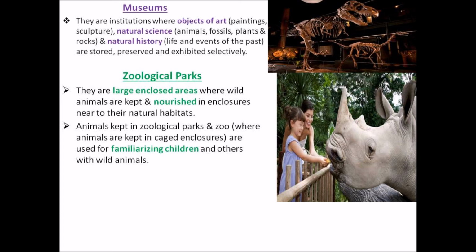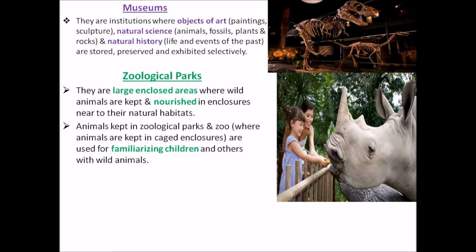In both cases, only by taking permission from certain government officials can we visit, because endangered or rare species of animals are also kept there for breeding.